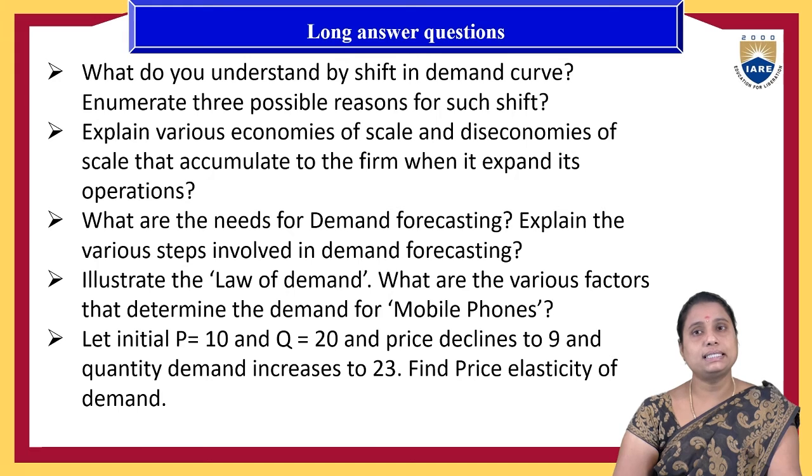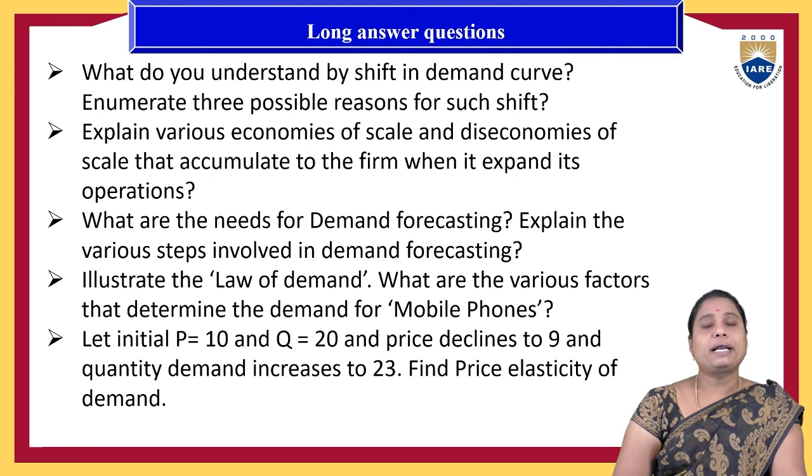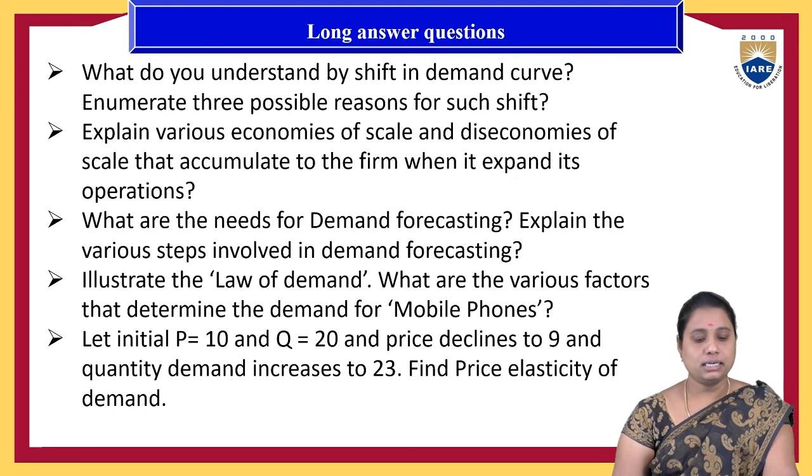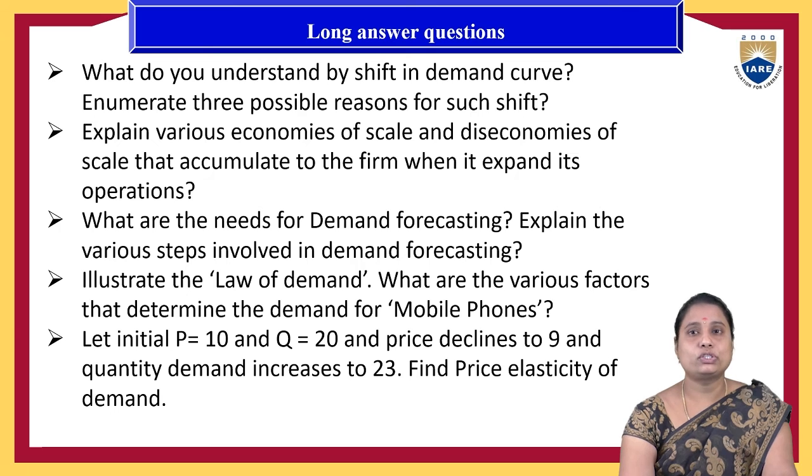Next thing is like a little bit a problem, that is, initial price of the product P is 10 rupees and the quantity demanded for that product at that price P is 20, and price declines to 9 and quantity demanded increases to 23.